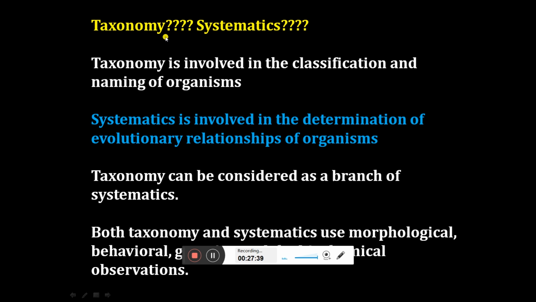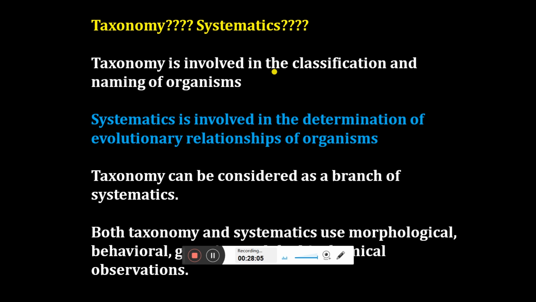So what is taxonomy? Taxonomy is involved in the classification and naming of organisms. That is all. We have to classify where your species belongs in the large tree of classification, what is the position of the species in the large flowchart of classification, and what are the identification characters, and based on those characters you can name the organism.